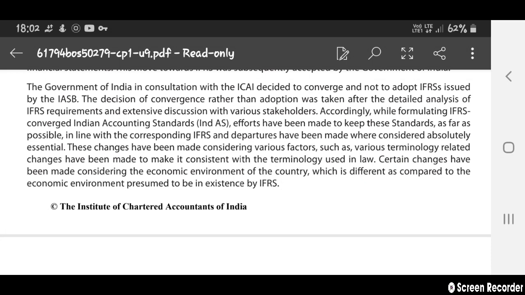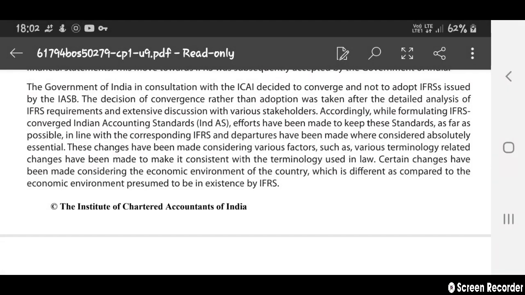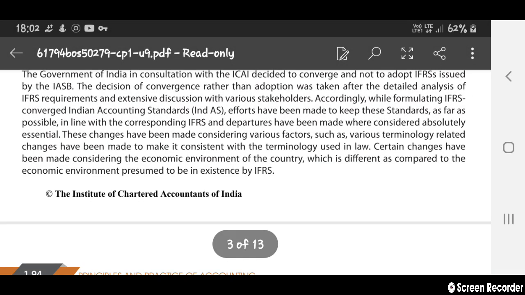After that, they made ICAI responsible for formulating IFRS-converged Indian accounting standards.